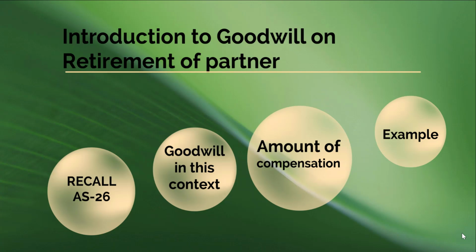We will understand the meaning of goodwill in the context of retirement of partner, and we will also learn how to calculate the amount of compensation in the form of goodwill that the retiring partner is entitled to receive from the gaining partners with the help of an example.